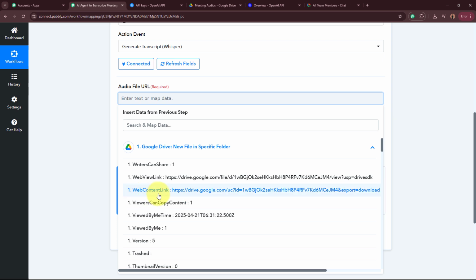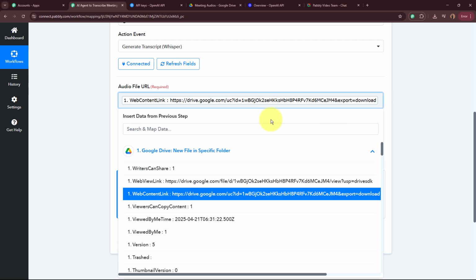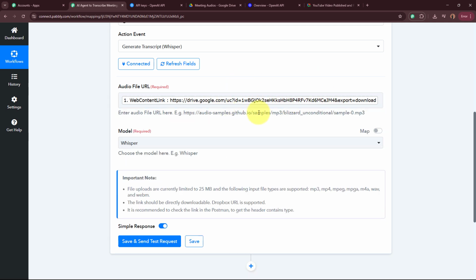This is the web content link. We are going to use the web content link, not the web view link. Remember that, okay? So now for this audio file URL, I'm going to select the data of this web content link from the previous response. As soon as I select the data from the previous response, the data is mapped.